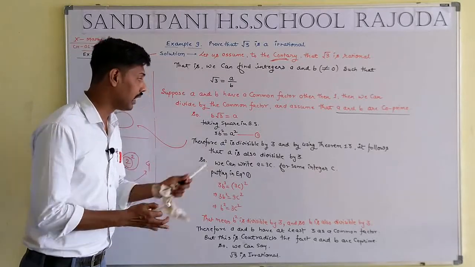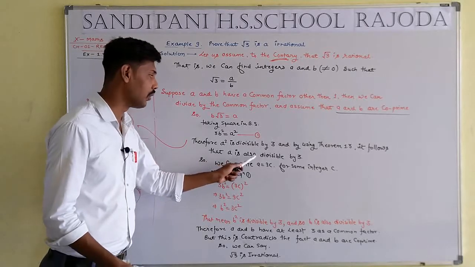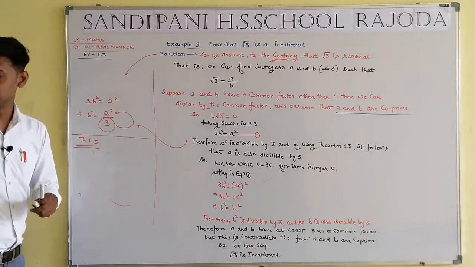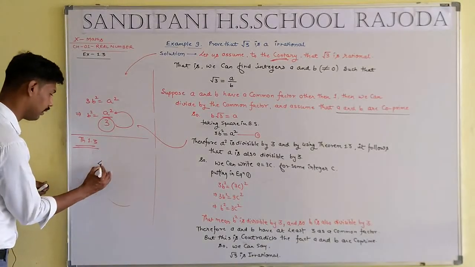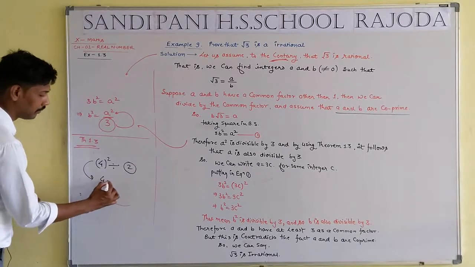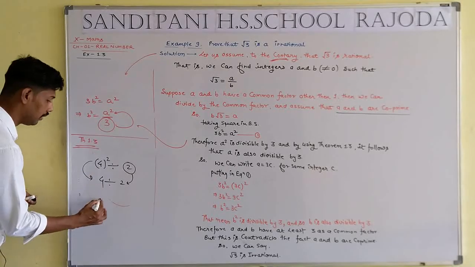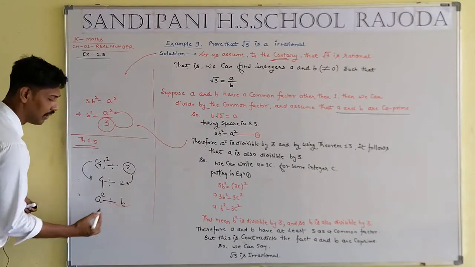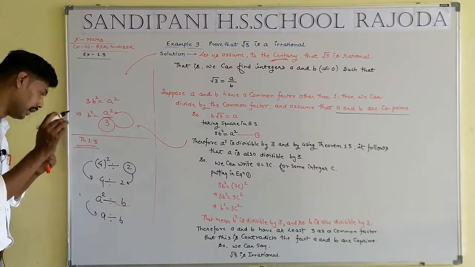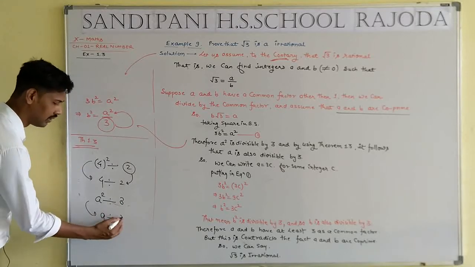Therefore, a square is divisible by 3, such that a is also divisible by 3. If the square of any number is divisible by a number, then that number is also divisible by it. So if a square is divided by 3, such that a is also divided by 3.